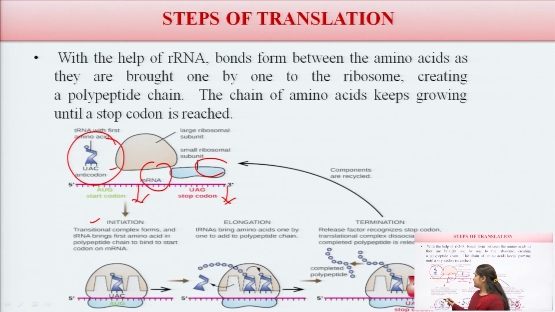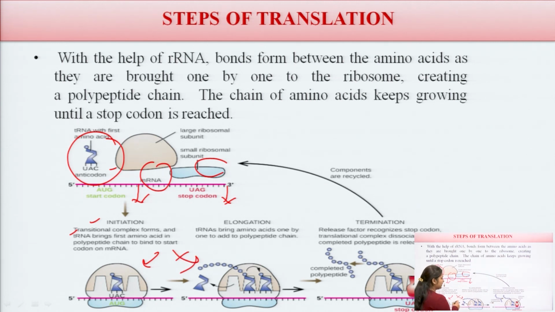So, in the initiation phase, the translation complex forms and the tRNA with the first amino acid in the polypeptide chain binds to the start of the mRNA. This is the first step.